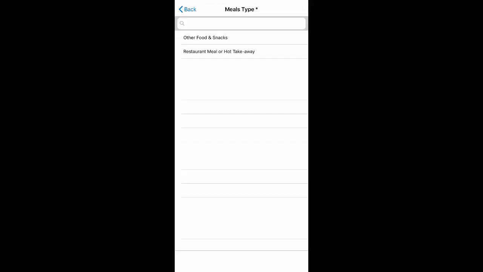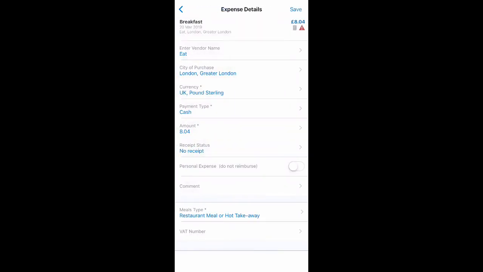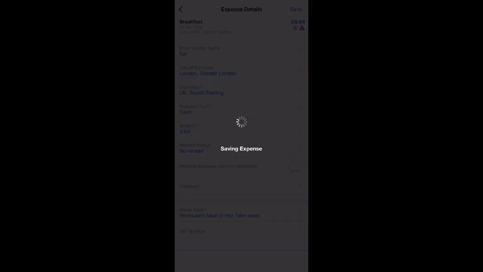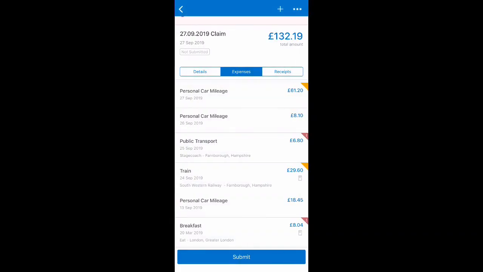Now you can see as a user, I don't need to know what the VAT rules are. I simply need to tell Concur whether this was hot or cold food, and Concur then calculates what VAT is recoverable from this expense. And now I've completed that required information, you'll see that the red flag for that breakfast expense type disappears, and that expense can now be submitted.